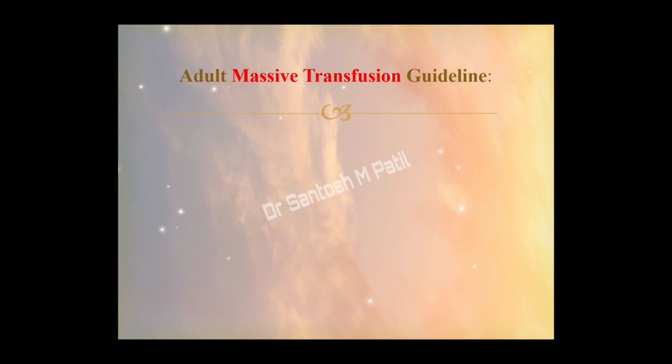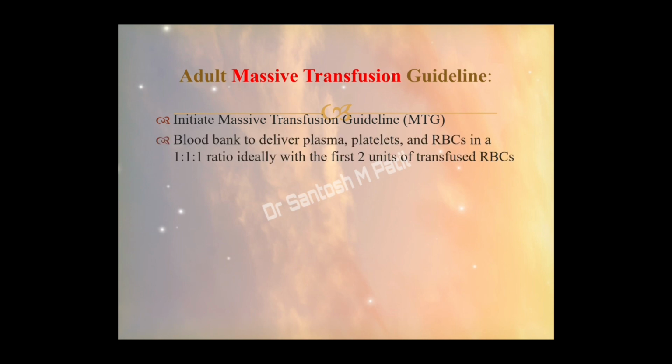So what are the guidelines for massive transfusion in an adult patient? Immediately initiate the massive transfusion guideline. We have to send an immediate message to the blood bank to arrange the massive transfusion kit. That kit usually includes plasma, platelets and RBCs in the ratio of 1:1:1, ideally starting with the first 2 units of transfused RBC, and minimize crystalloid infusion.